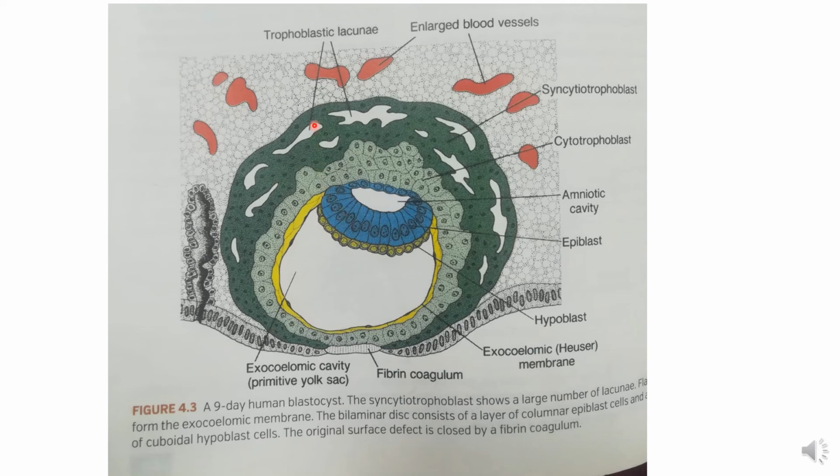Syncytial trophoblast is the penetrating layer. It penetrates into the blood vessels and breaks them down. So blood now starts entering into these lacunae, maternal blood. We'll see in the next.